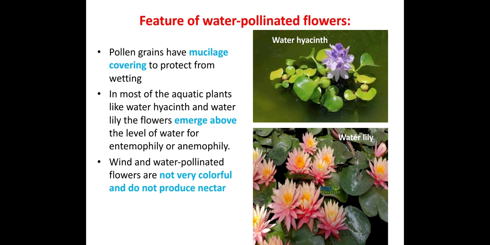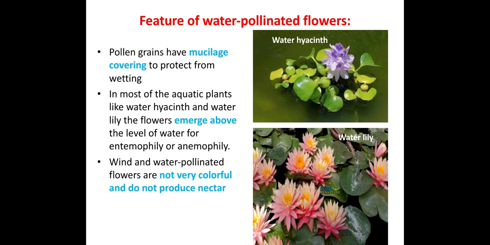Then wind and water pollinated flowers are not very colorful and do not produce nectar. The wind pollinated flowers and water pollinated flowers are not colorful to attract pollinating agents, as they don't need a pollinating agent, and they do not produce nectar. What is nectar? It is a sweet sugary fluid produced by the nectaries.